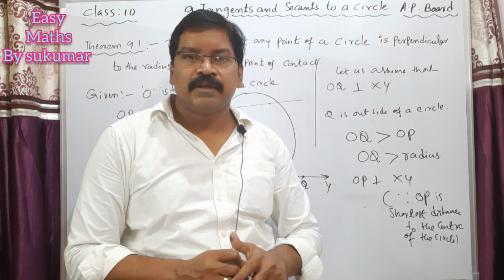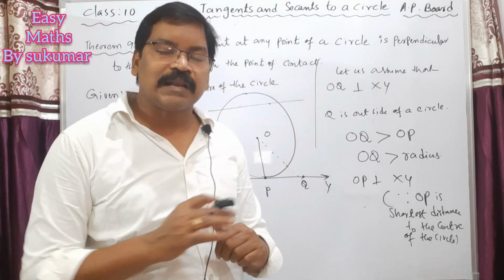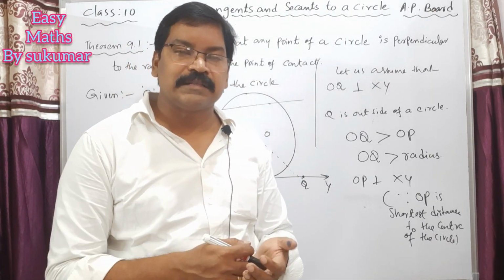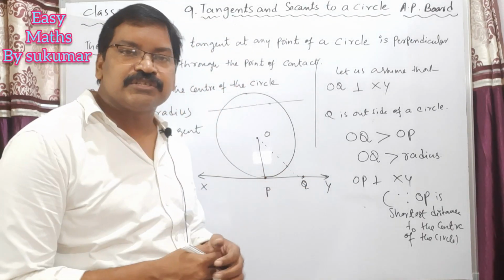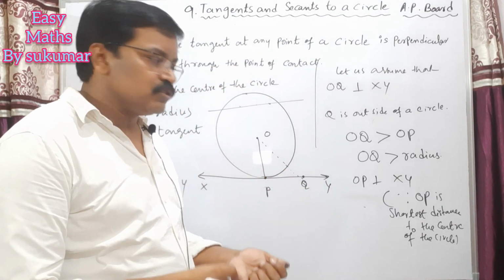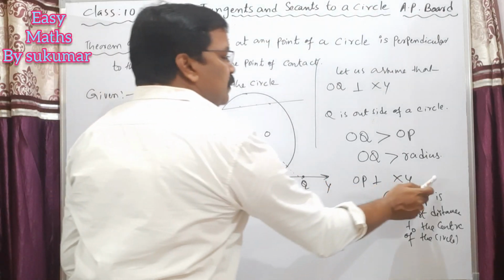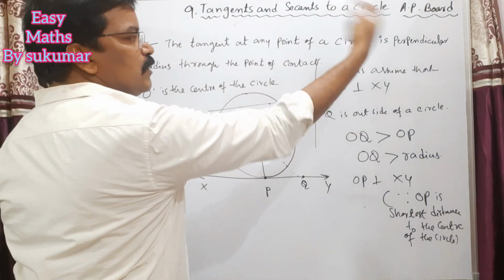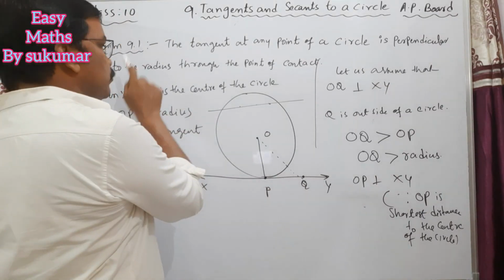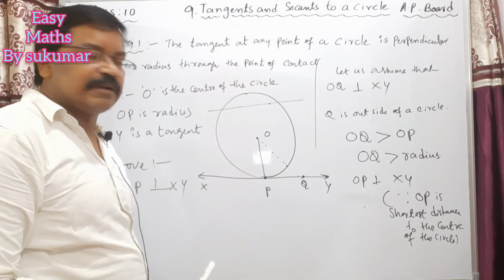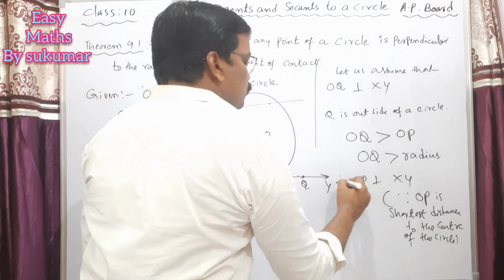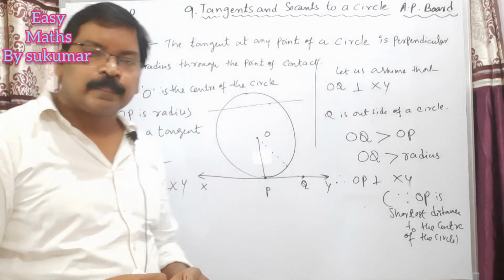We already learned in class 9, in the chapter on triangles, that the perpendicular distance is the shortest distance. So this OP is perpendicular to XY. That means the tangent at any point of a circle is perpendicular to the radius through the point of contact. Therefore, this OP is perpendicular to XY.